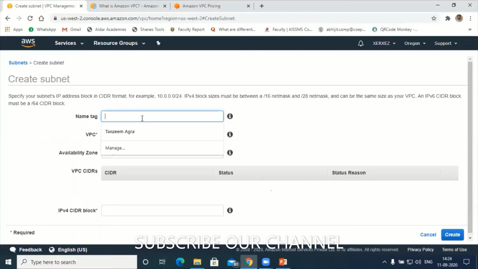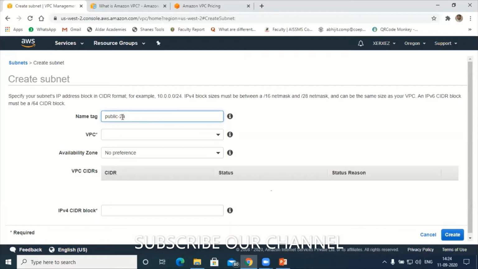Just to avoid confusion, I'll use public hyphen 2a. This indicates the network I'm creating is public, meaning it has an internet connection and is accessible to everyone. 2a, there are 2 servers, and out of the 2, this is the first server, A.